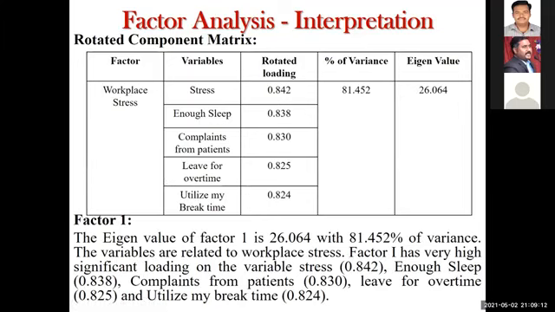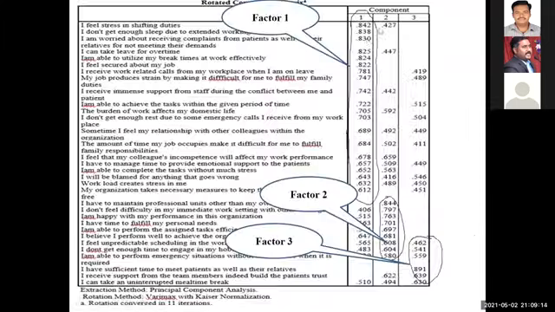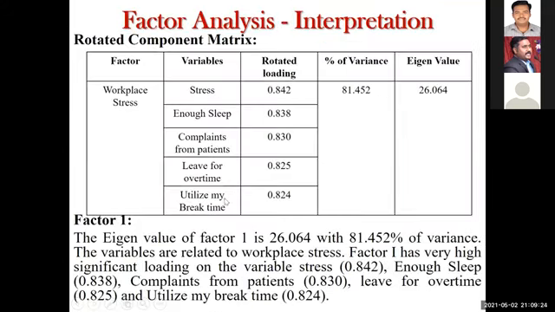Now, see the first factor I told you about, right? 8.842, 830, 2522, 78.147, 6847, like this. You have to mention all these variables. I mentioned all the variables here as a sample. I wrote the factor loading, and what is the percentage of variance for factor 1? This is 81.452, which is from the total variance table. And what is the eigenvalue for factor 1? 26.06. Like that, you need to mention.